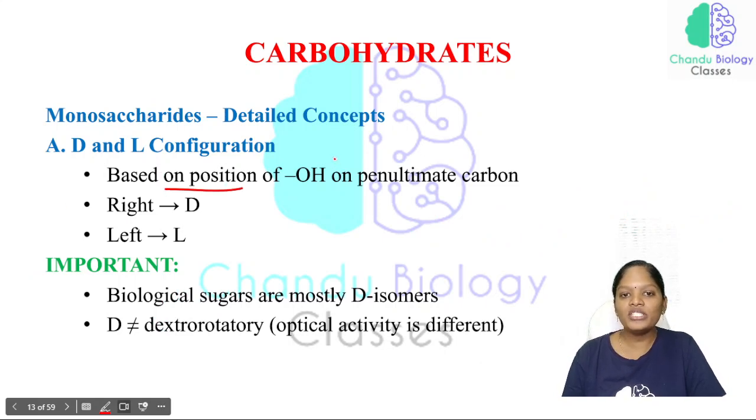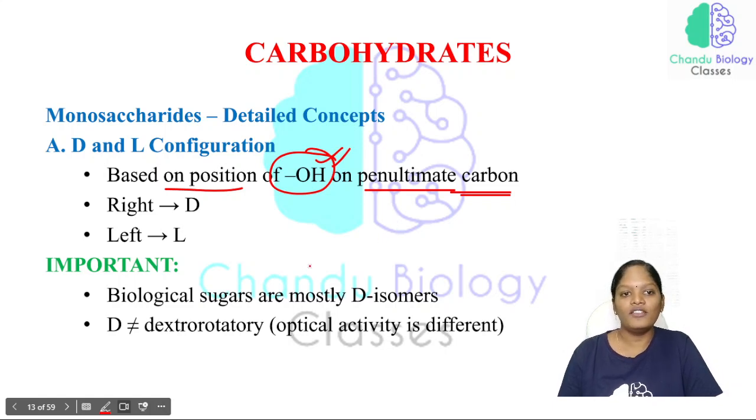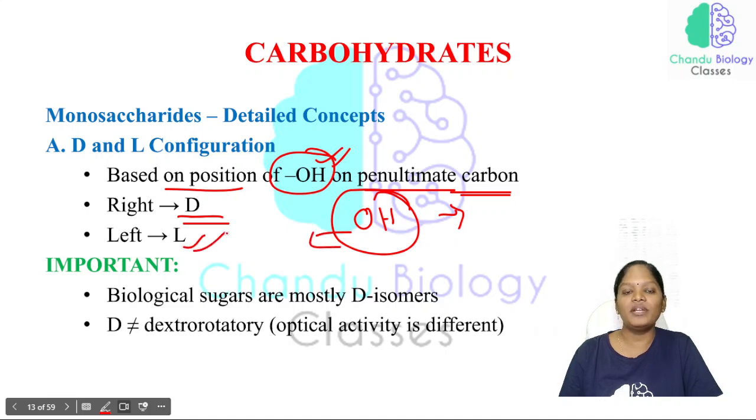Based on the position of OH on the penultimate carbon, the position of the OH group decides whether this particular sugar is in the D configuration or L configuration. If the OH group is on the right side, then we call it a D configuration. If the OH group is on the left side, we say that particular sugar is an L configuration.